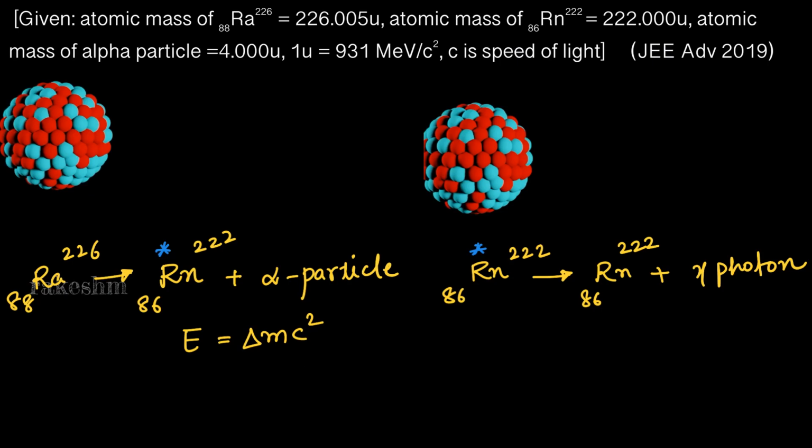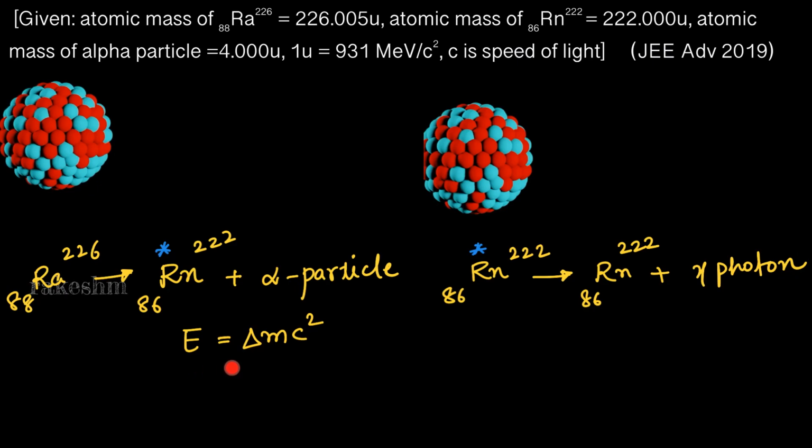The energy which is released in this mass defect goes into the kinetic energy of the alpha particle plus the kinetic energy of the radon nucleus. Also, a part of this energy is used by the radon nucleus to go to an excited state.